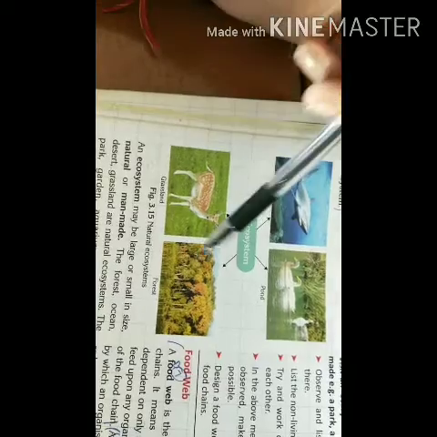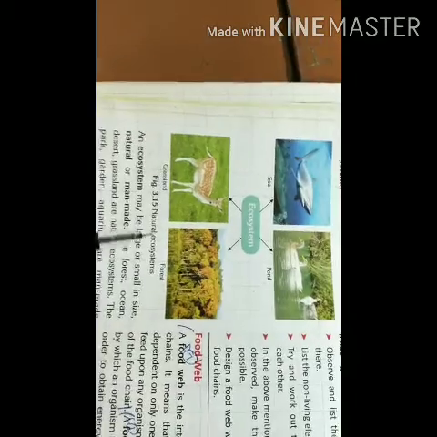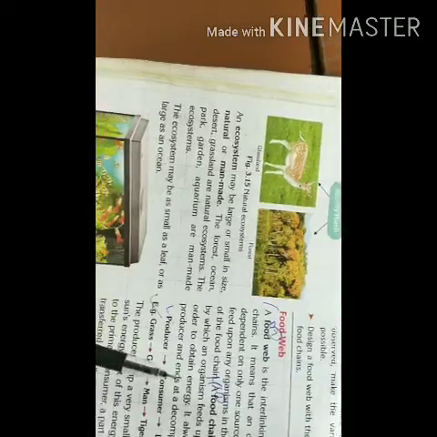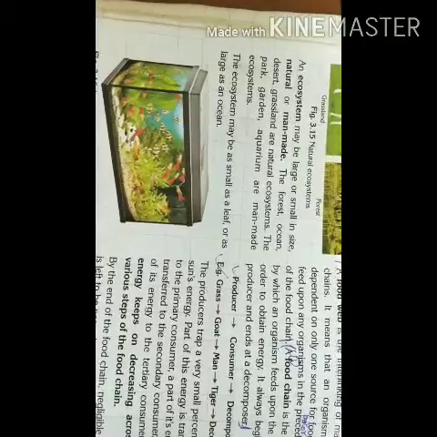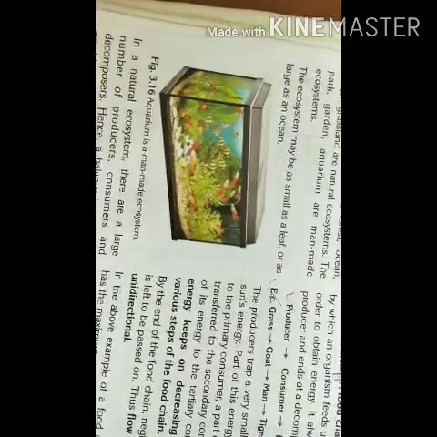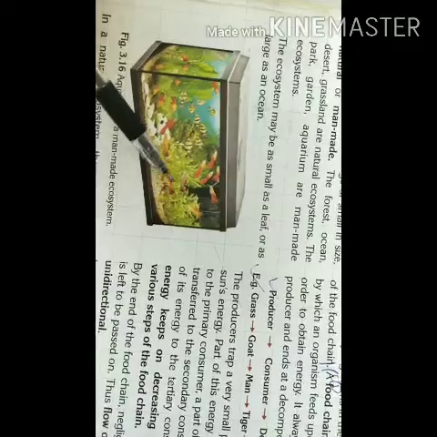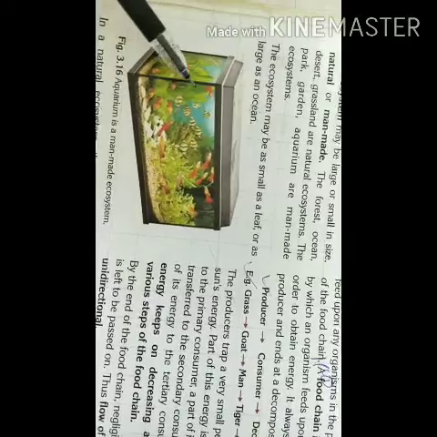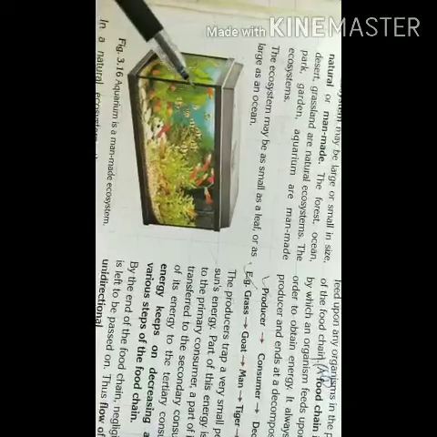These ecosystems are known as natural ecosystems, which means they are found naturally in the environment. But if you create a system where you provide the organisms an artificial environment, like an aquarium, where you provide water, some artificial plants and food to the organisms, this is a man-made ecosystem, also known as an artificial ecosystem.